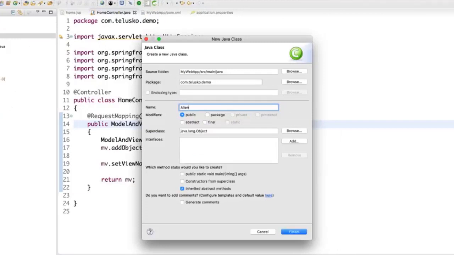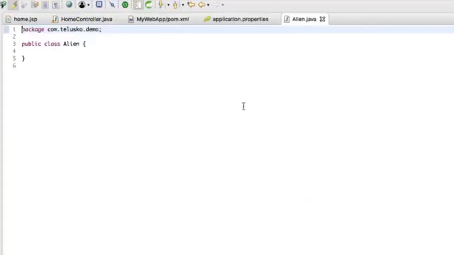Of course, when I say alien, it simply means someone who is working in a virtual world. We are programmers and we work in a virtual world, that's why I refer to programmers as aliens. So we have this Alien class, which is very simple.